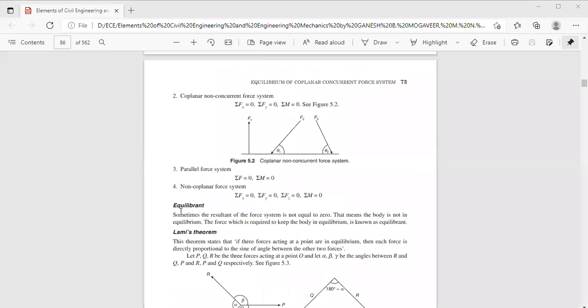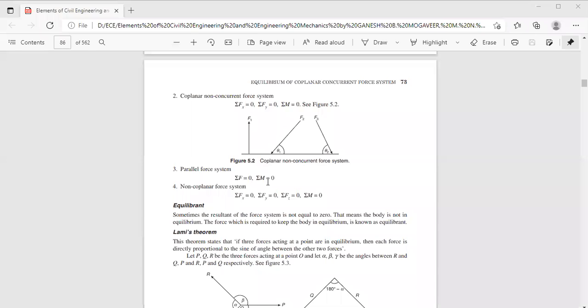So what do you mean by equilibrant? The equilibrant is nothing but the opposite of the resultant, which acts in the opposite direction and has the same magnitude as that of the resultant.